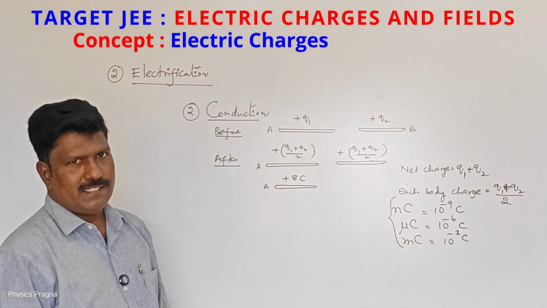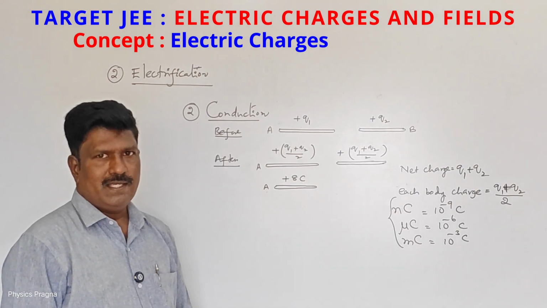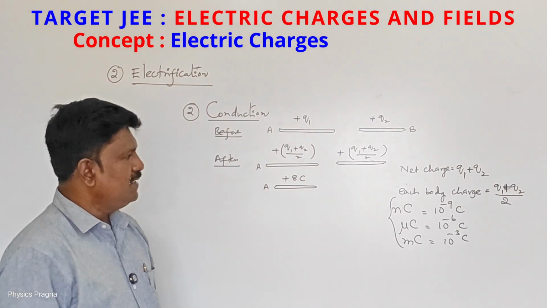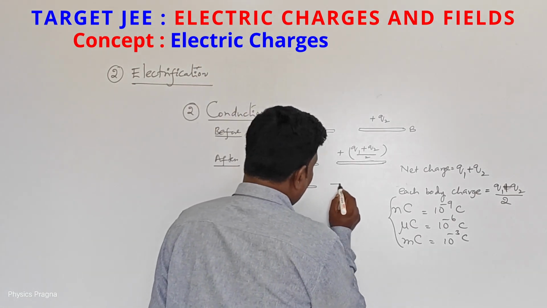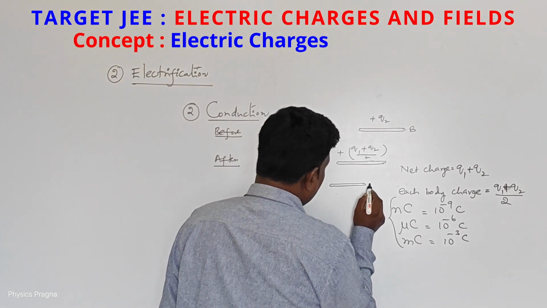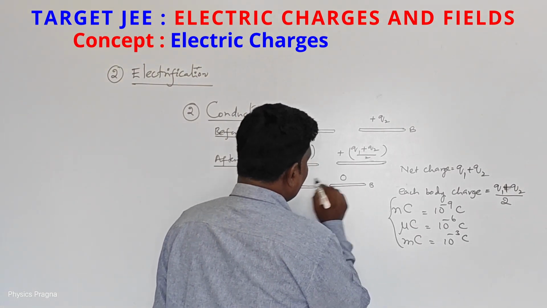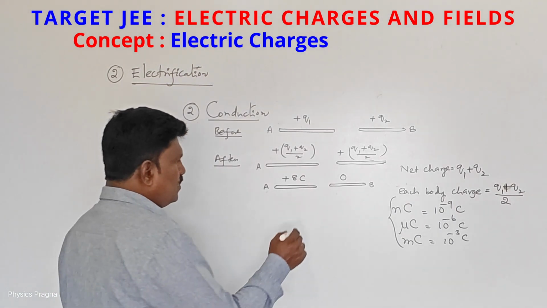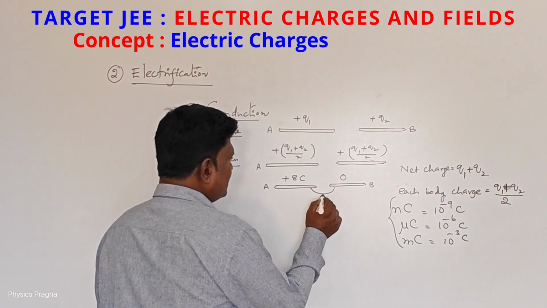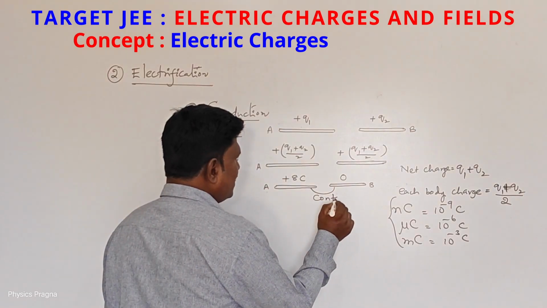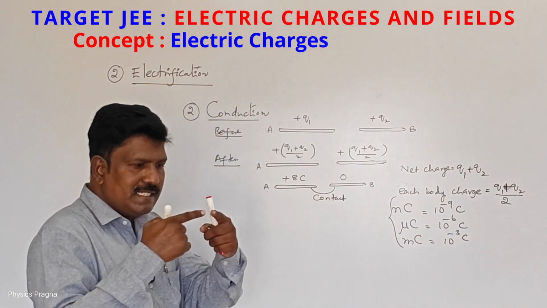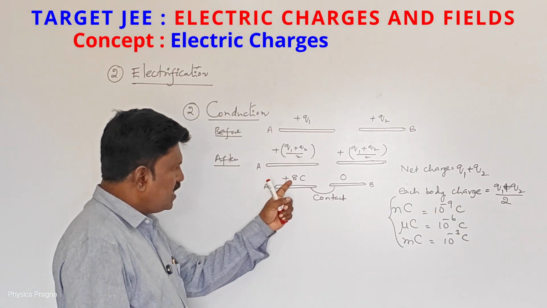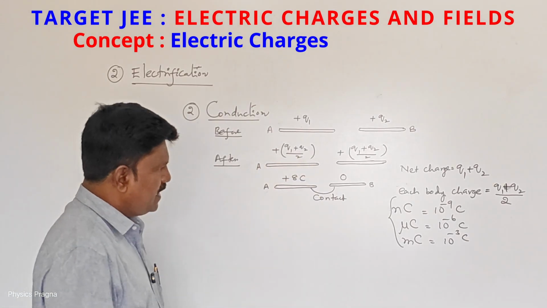Anyhow, to understand here, we have taken a coulomb. 8 positive coulombs of charge it is having. So, this body B is not having any charge. Now we made a contact. Conduction takes place. Whenever two bodies come into contact, the charge flows from the charged body to the uncharged body.